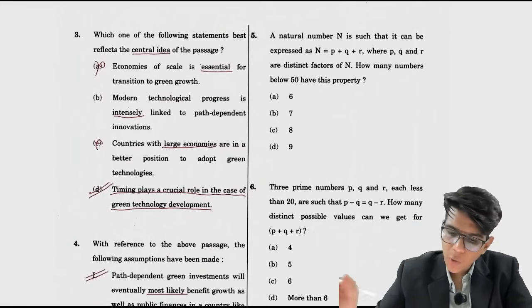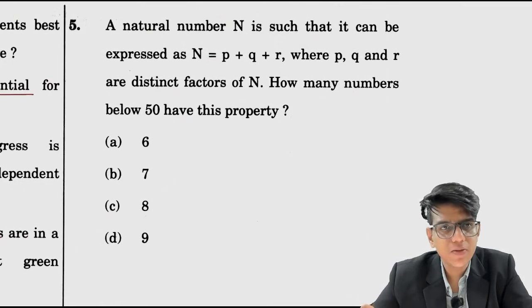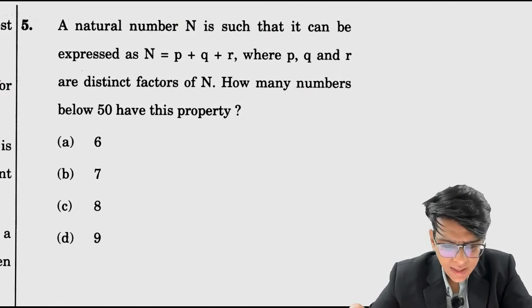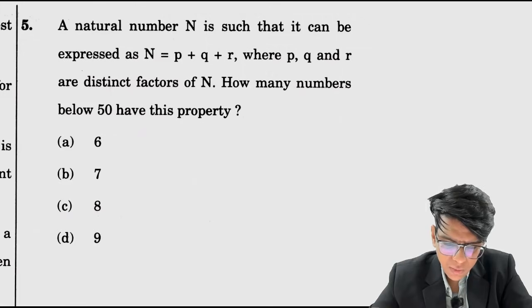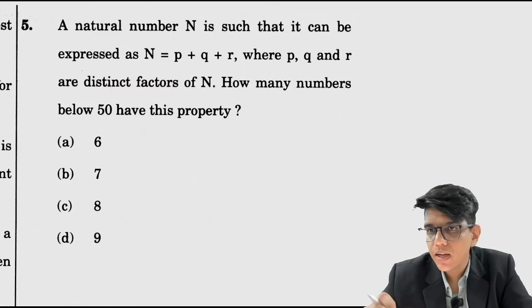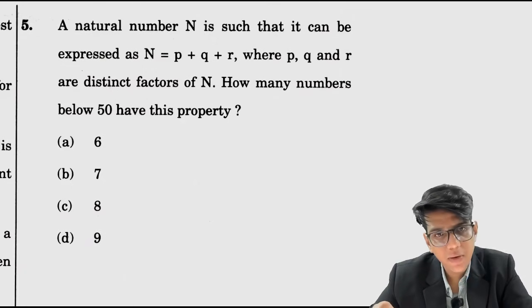चले आगे. Now quant के questions were good in this paper. So let's see the first question from quant. A natural number n is such that it can be expressed as p plus q plus r, where p, q, r are distinct factors of n. How many numbers below 50 have this property?